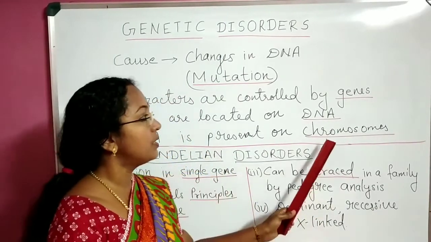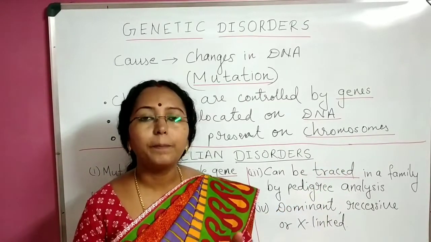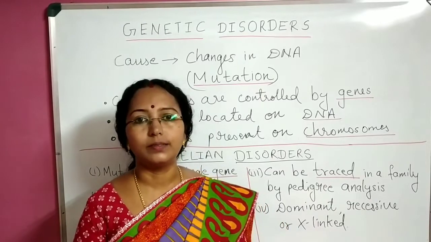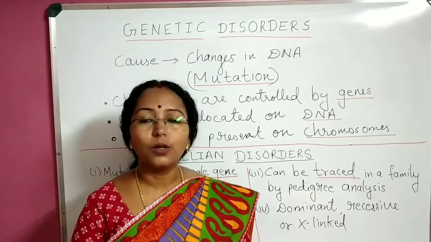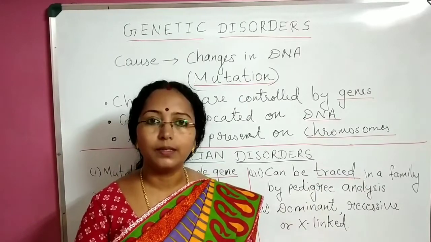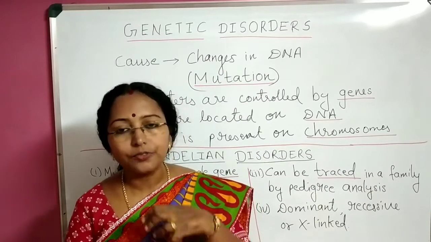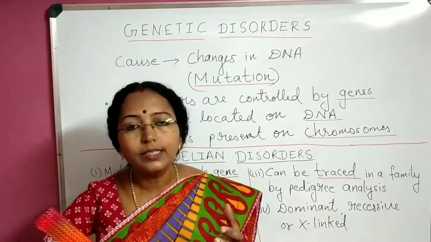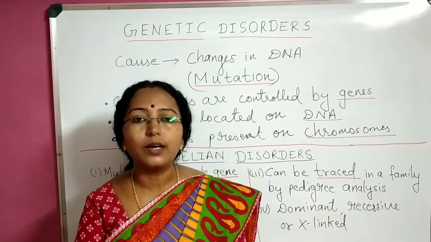But those disorders which are concerned with chromosome number may or may not be inherited. In most cases they will not be inherited if the disorders are related to chromosome number. So there are genetic disorders where there is a chance of getting inherited, and there are genetic disorders where this chance is not there. So genetic disorders are of 2 types.